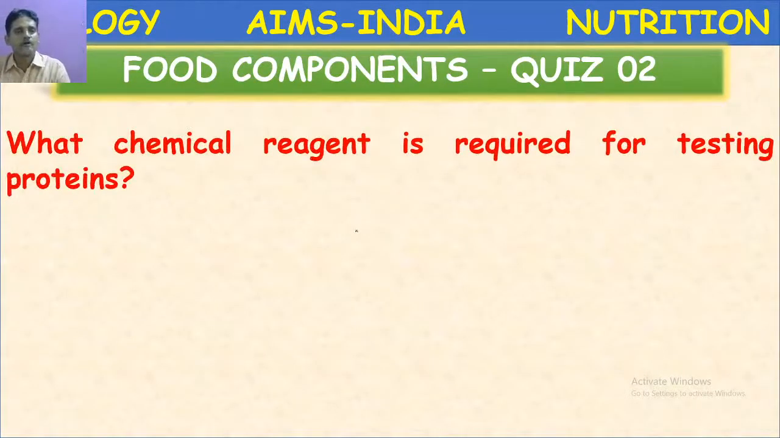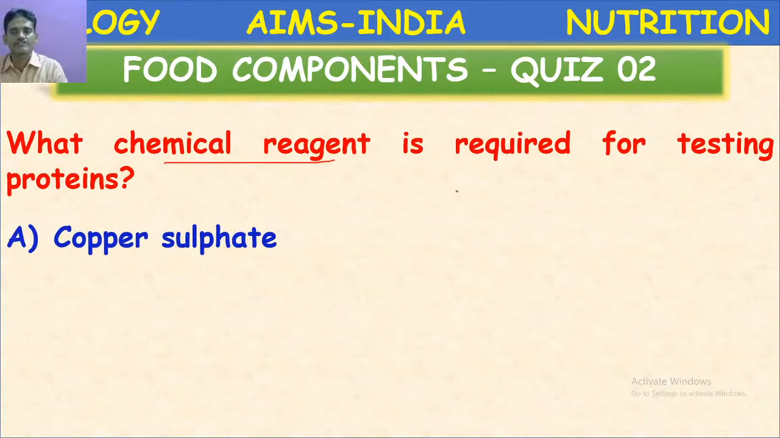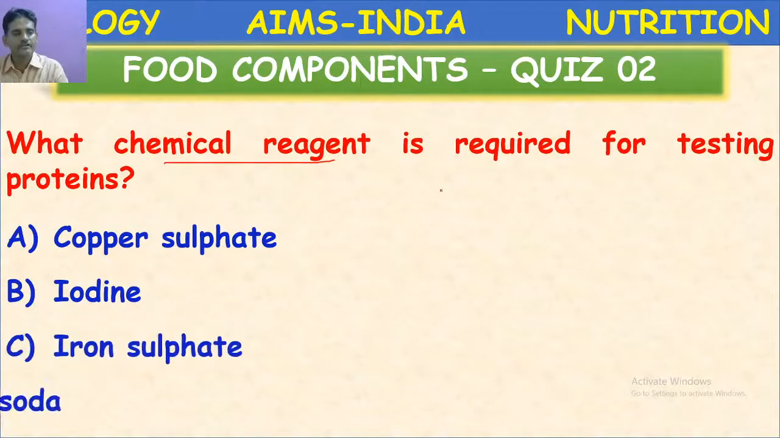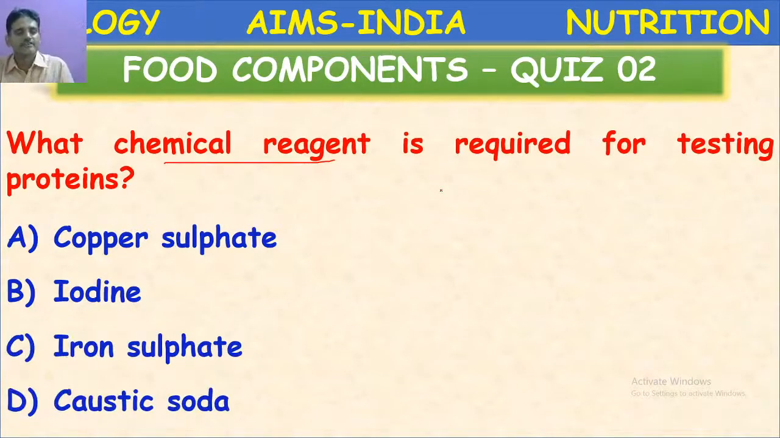Next question. What chemical reagent is required for testing proteins? Copper sulfate, iodine, iron sulfate, caustic soda. Okay, it is testing proteins. Yesterday we discussed the testing of proteins. So caustic soda is the reagent which is required. When it is added to the food item, it turns orange color, which indicates the presence of proteins.